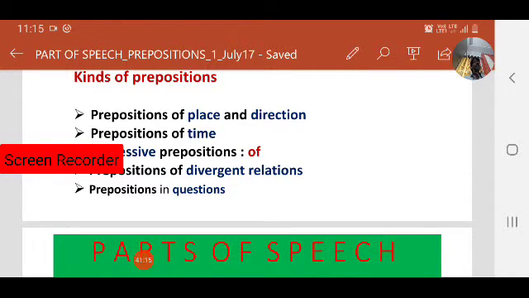These are 5 kinds of prepositions. Place and direction, and time, we have already learned, and these 3 are most important. So today we focused on these 3 areas, where preposition of place, direction, and time are used.